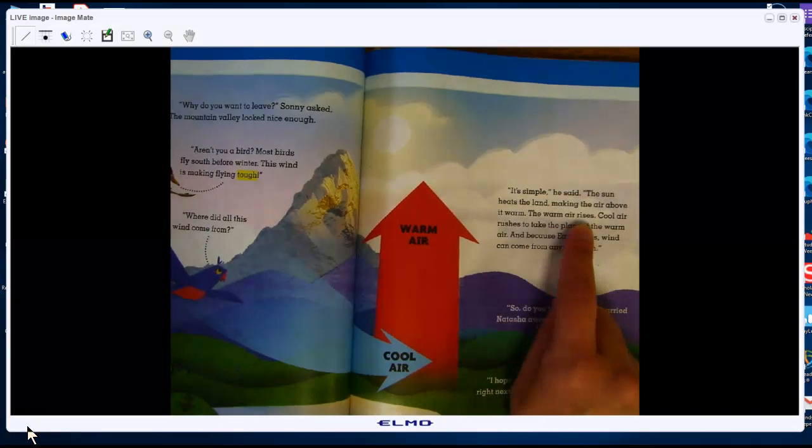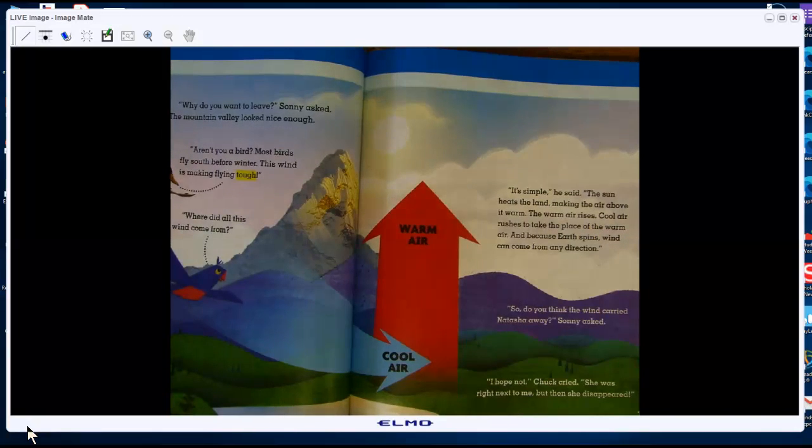The warm air rises. The cool air doesn't push it up. The warm air rises and the cool air rushes in and takes its place. So the cold air does not cause it to move up. It already moves up on its own from the sun heating the land, causing the air above the land to get warm. So what happens because the air moves up?